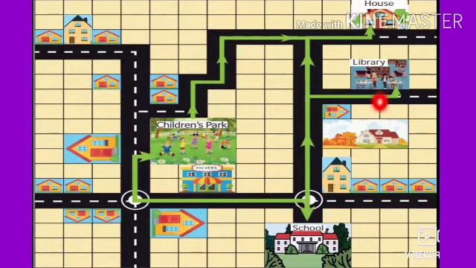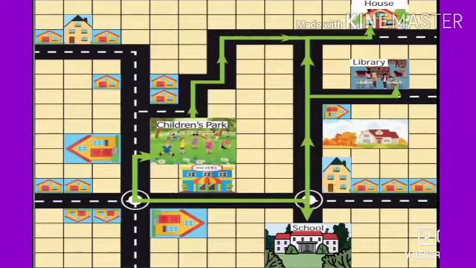And secondly, we have to find the distance from library to house. We know that it is 10 units, 1, 2, 3, 4, 5, 6, 7, 8, 9, 10. We are counting the squares. So 10 units represents 1000 meter. So the distance from library to house is 1000 meter.